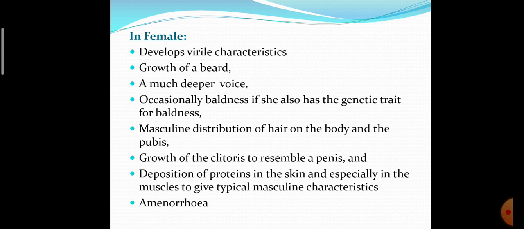In the female it develops virilizing characteristics: growth of the beard, much deeper voice, baldness if she also has a genetic trait for baldness, masculinizing distribution of the hair on the body and pubis, growth of the clitoris like a penis, then deposition of proteins in the skin and the muscles to give the masculine characteristic, and absence of menstruation, amenorrhea. So these are the symptoms of adrenogenital syndrome in the female. Mostly masculine distribution of the hair, body and pubis is there.